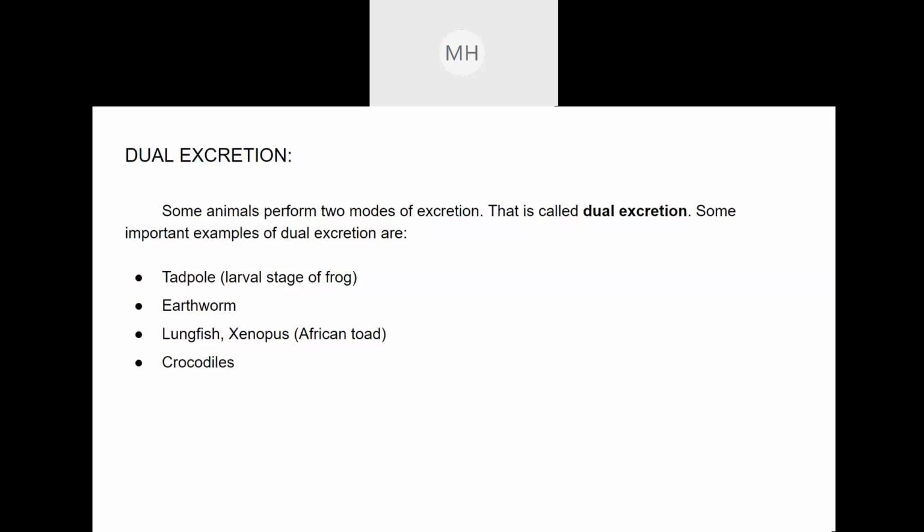So when the crocodile is in the water, it will show ammonotelism. When it is brought out of the water and kept outside for a longer period of time, then it will show ureotelism. Okay, so these are the examples of dual excretion. And dual excretion means it shows two modes or two types of excretion.